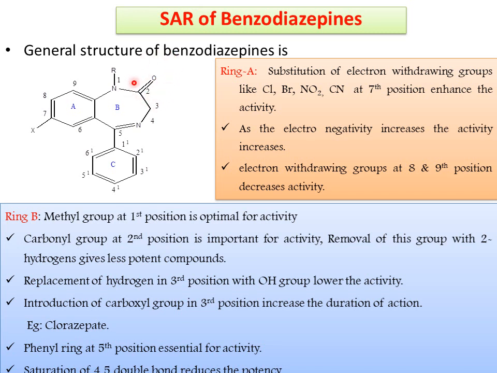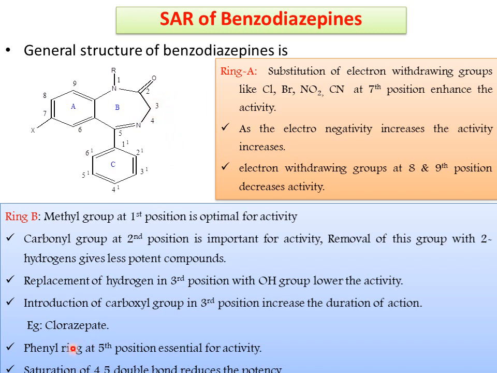If the C=O is replaced with CH2, it always gives less potent compounds. And next is replacement of hydrogens here. Here it possesses two hydrogen atoms. If the hydrogens at the third position are replaced with OH, it always lowers the activity. Introduction of a carboxyl group, nothing but a COOH group, at the third position increases the duration of action.